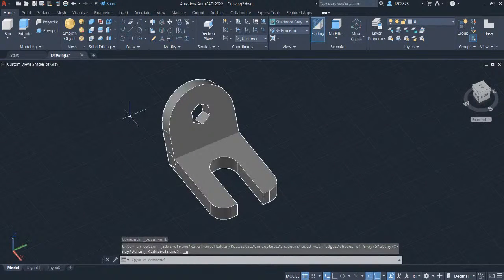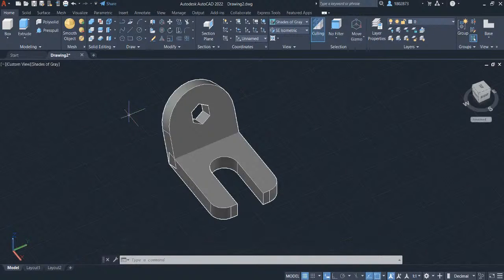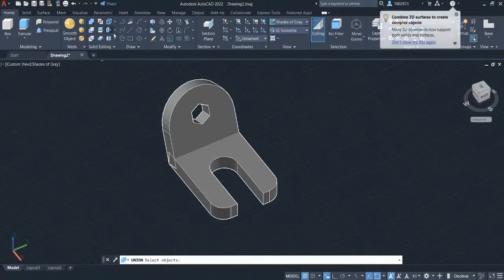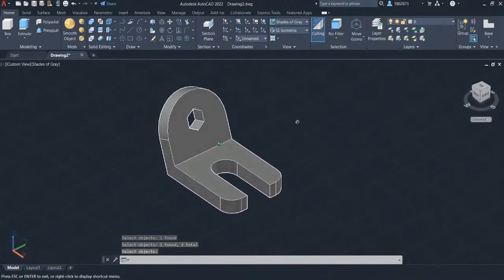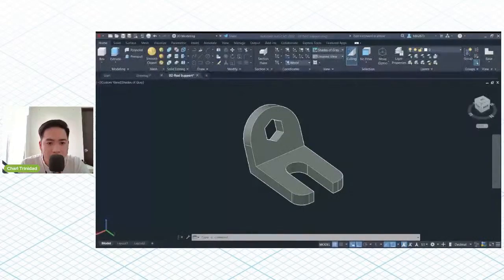To finish the challenge, let's combine these two parts into a single solid. Head over to solid editing. Select the union command and select the two objects. Press enter. Okay, so let's move on to the next challenge.